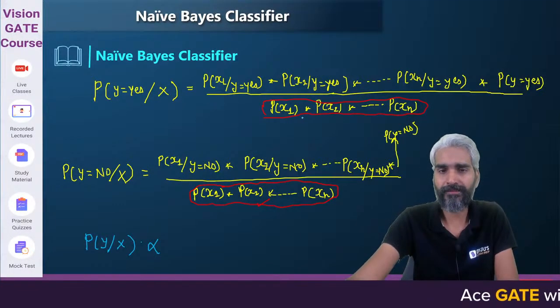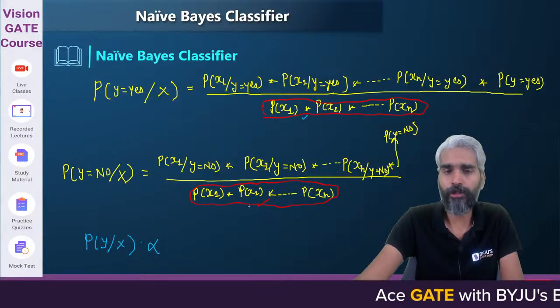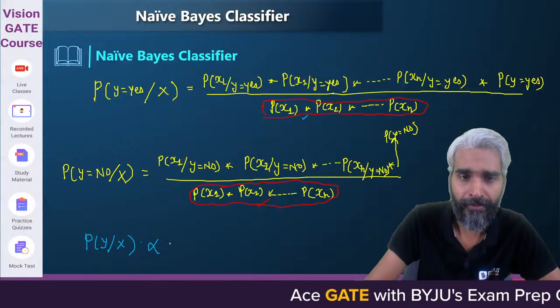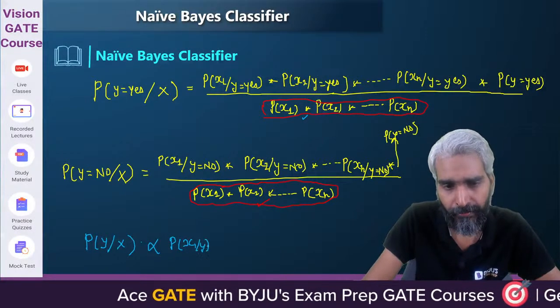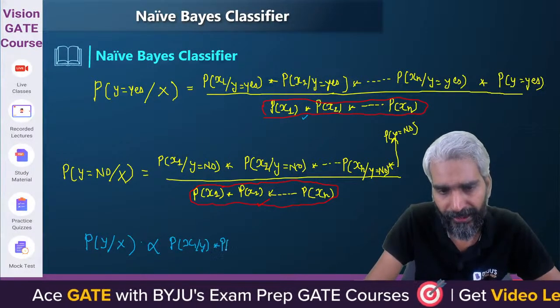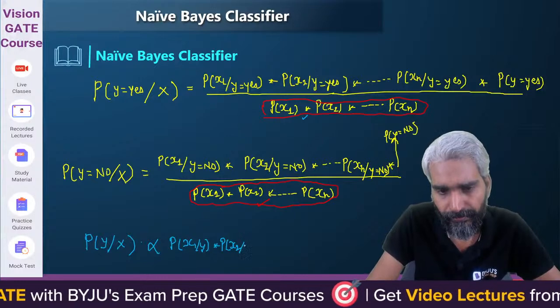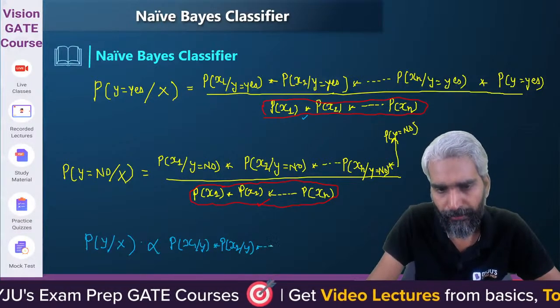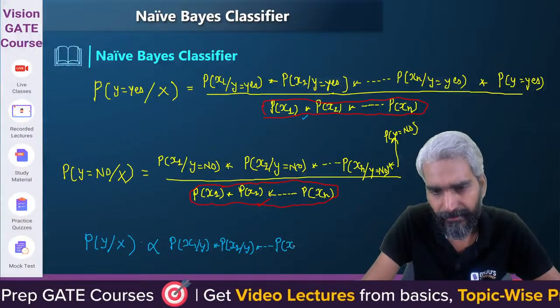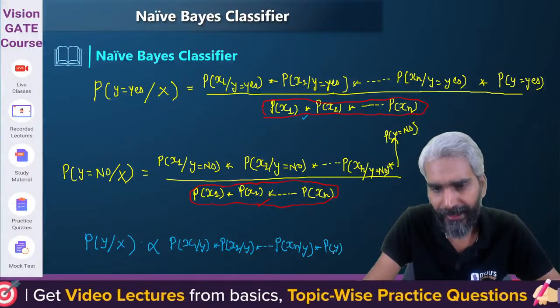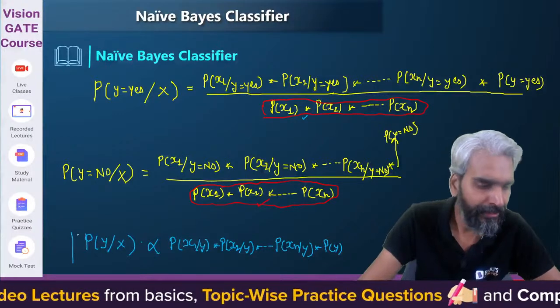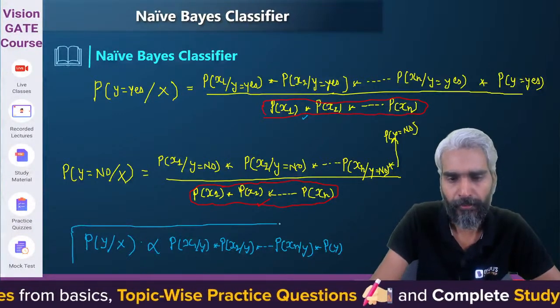For yes also this denominator will remain same. For no also this denominator will remain same. It will be same as probability of x1 given y, probability of x2 given y, and so on up to probability of xn given y, multiplied by probability of y. Can I write it in the form of proportionality?